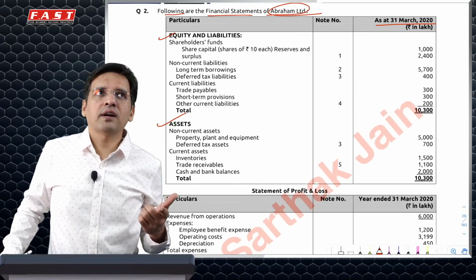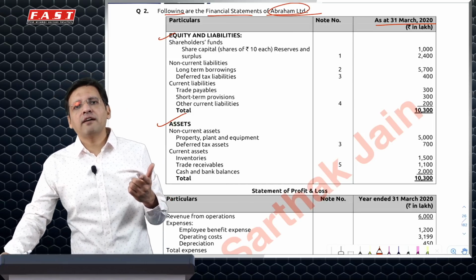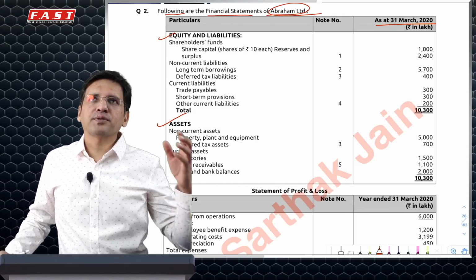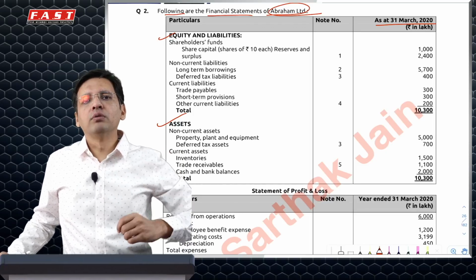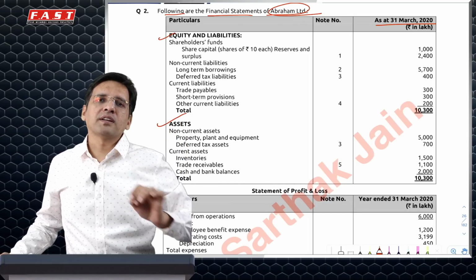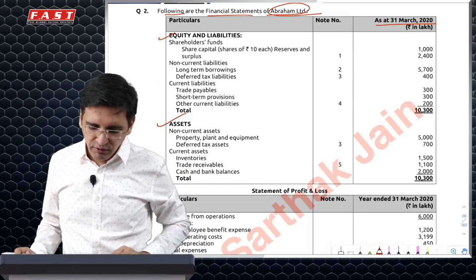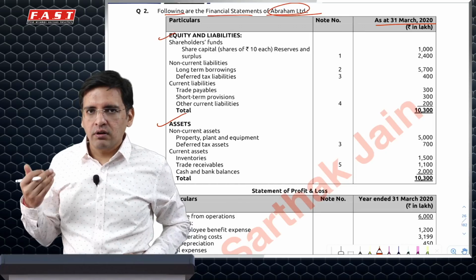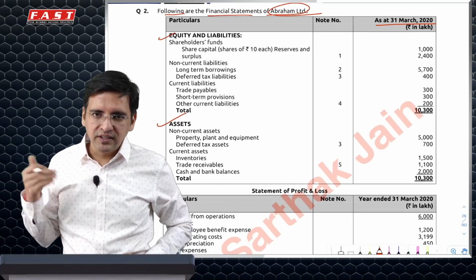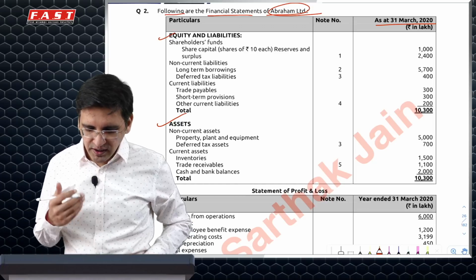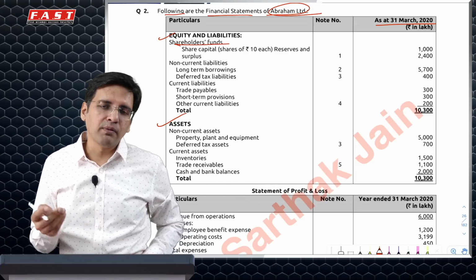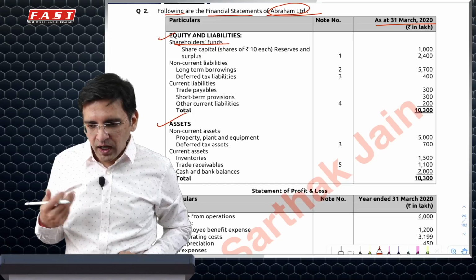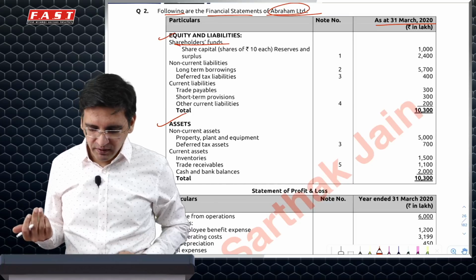More importantly, in your answer, everything which you correct, you will have to explain through a note. It does not say you have to prepare it as per Schedule 3, so you don't have to be very peculiar about the format, the note, the number and everything, but to the extent possible, you should try to follow that. First and foremost, on the balance sheet, you will have to first show assets, non-current and current, then equity and liabilities. Within that, equity, then non-current and current liabilities. Equity will be shareholders' funds, divided into equity share capital and other equity, along with a statement of changes in equity.